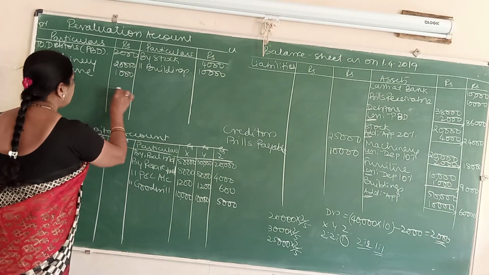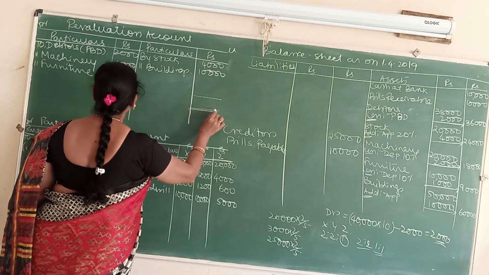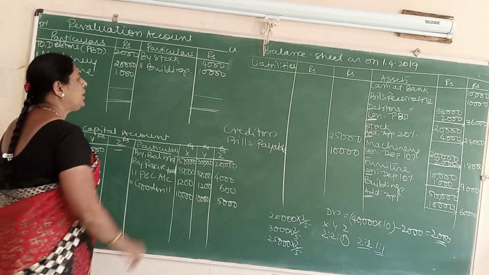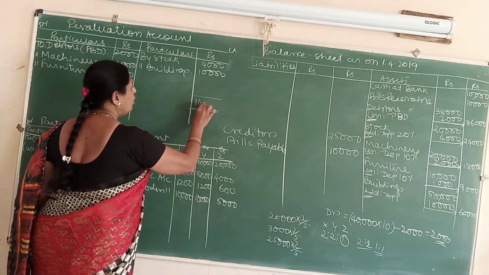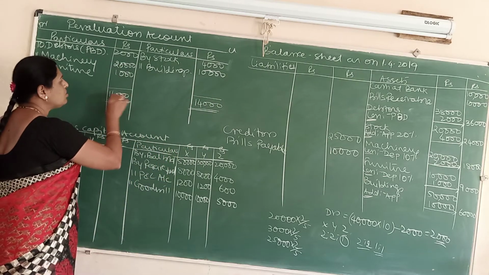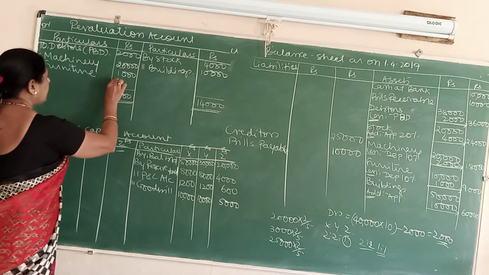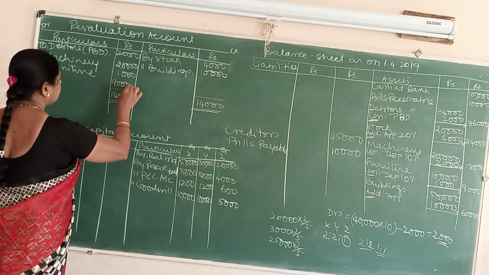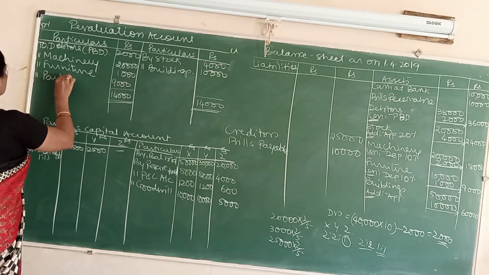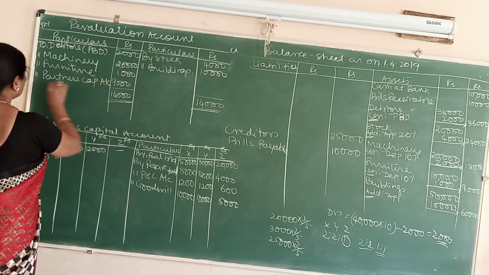Close your revaluation account, leave one line on both sides and close it. Now see which side is heavier. Credit is heavier, write it as 14,000 on both sides. Go on minusing one by one. You get 9,000. Write it as partner's capital account. Underline it.